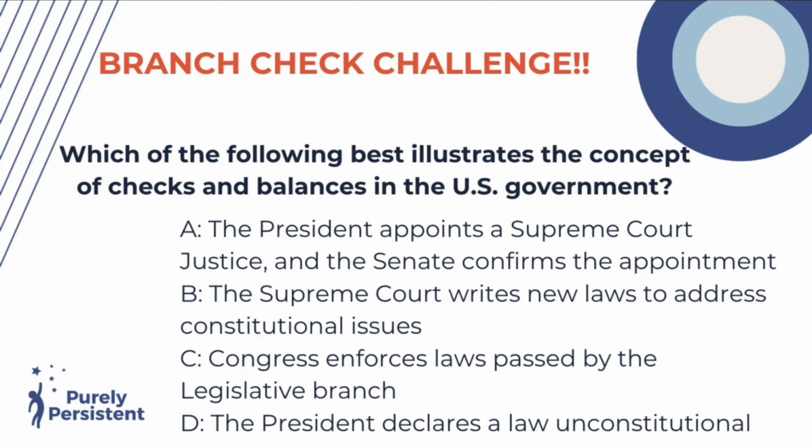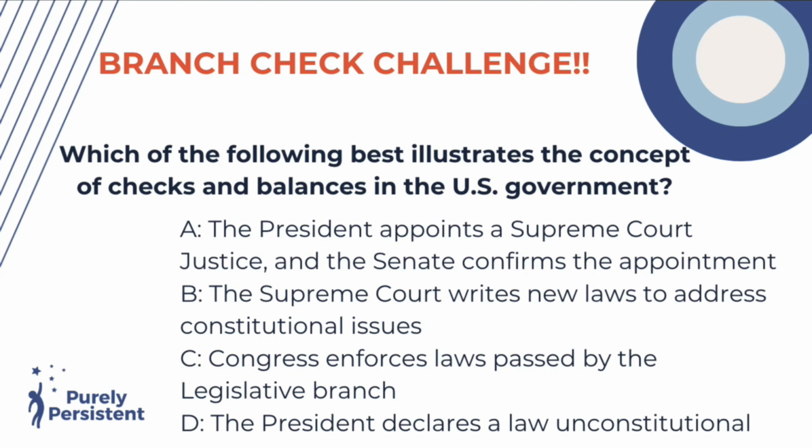Which of the following best illustrates the concept of checks and balances in the U.S. government? So we're thinking all three here, right? Which one addresses all three? The president appoints a Supreme Court justice and the Senate confirms the appointment. Does that have all three? The Supreme Court writes new laws to address constitutional issues. Congress enforces laws passed by the legislative branch.